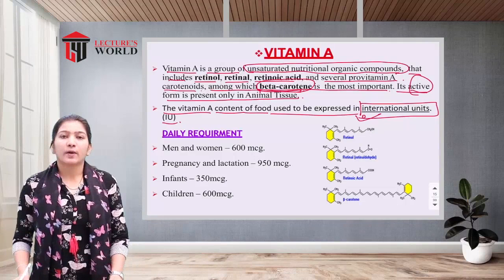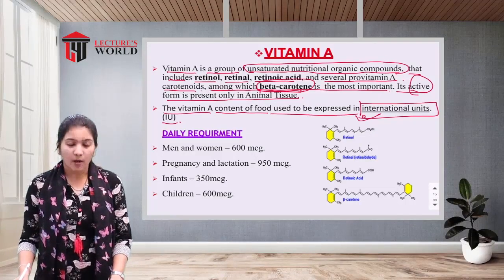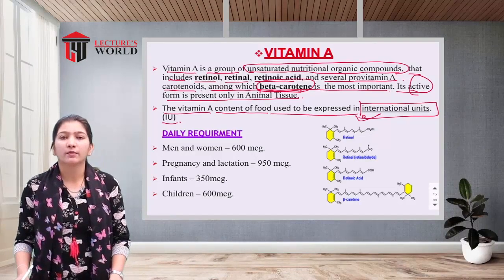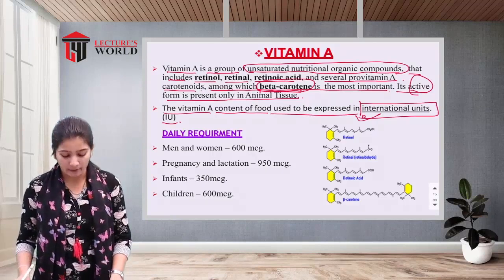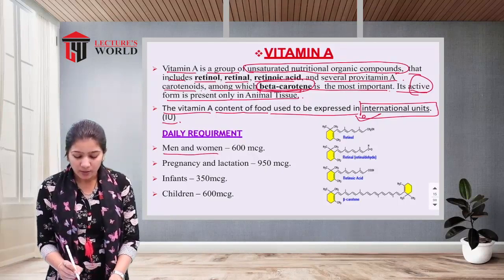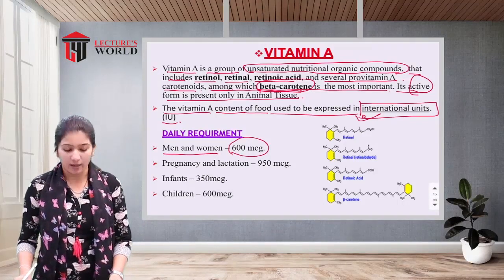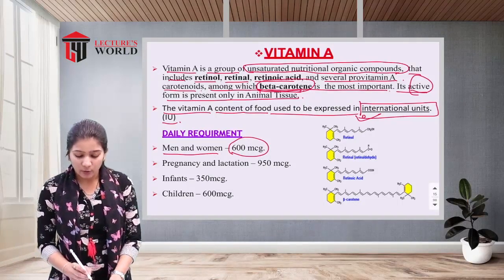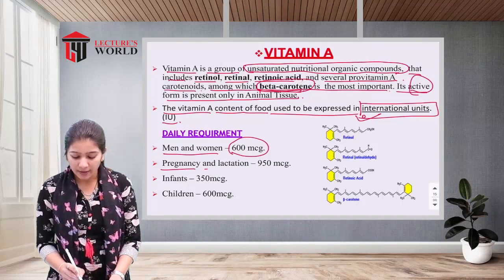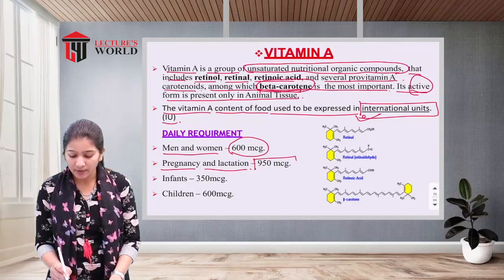Now the daily requirements of vitamin A. How much vitamin A should a person have in day-to-day life? Adult men and women should take 600 microgram of vitamin A. A pregnant or lactating woman should take 950 micrograms.